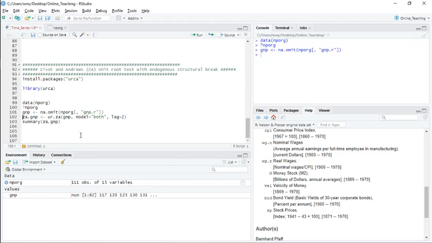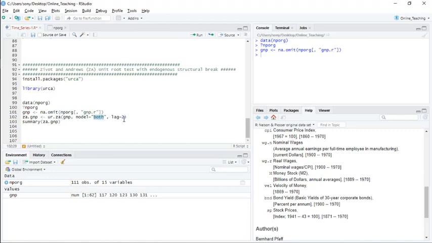Then to get the Zivot-Andrews unit root test, we need to call the function ur.za, with the variable name and the model. In the model you specify whether it is trend or intercept; if you are mentioning both, it is checking for the break in the trend and intercept.